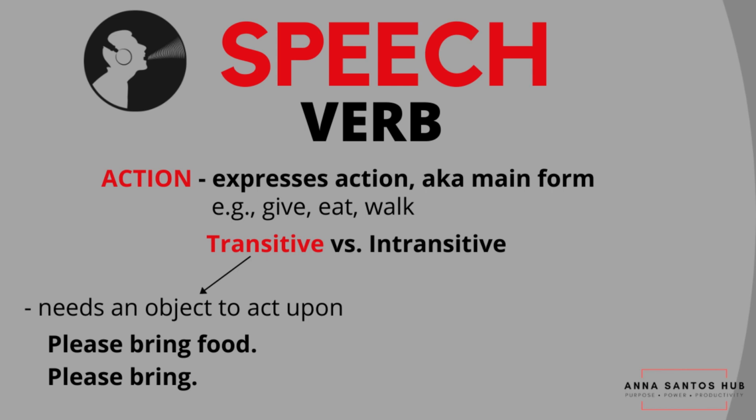Here's what I mean. One cannot just simply say, please bring, because you'll ask, bring what? Or who is to bring what? So in this case, food is the object that the verb needs to act upon. Here's another example. Tina caught a fish. But when we say Tina caught, then you'll ask, caught what? In other words, the verbs in the sentences above need to have the objects to complete the action verb. Because when these objects are taken out, the sentences won't make sense at all.